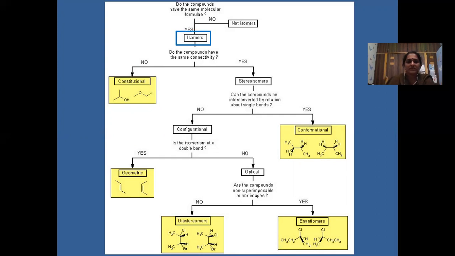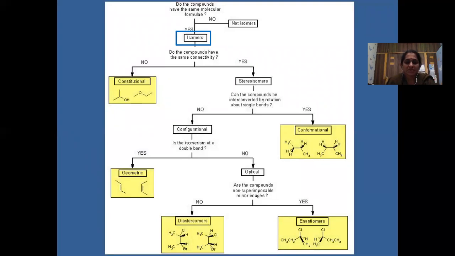And the compounds having the same molecular formula and structural formula, but whose spatial arrangement of the atoms and groups around the carbon atom differs, are called stereoisomers. And the phenomenon is called stereoisomerism.